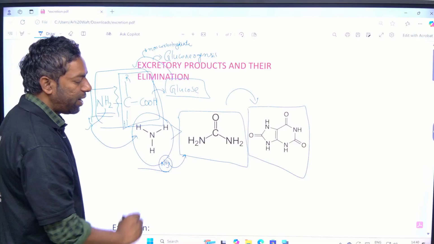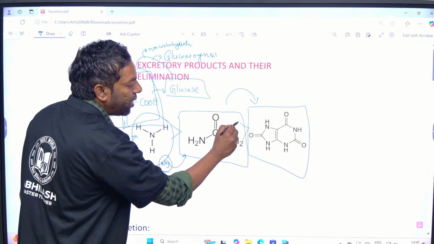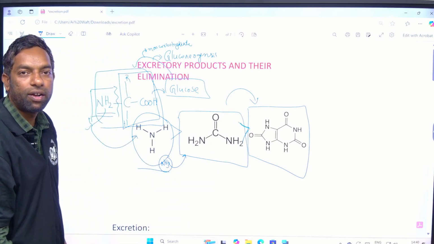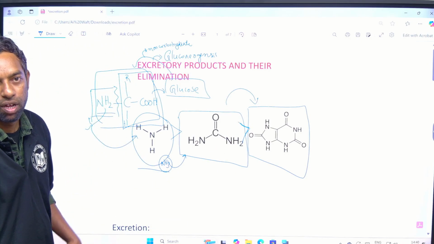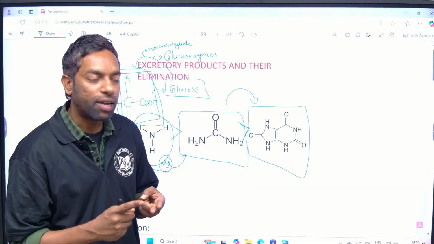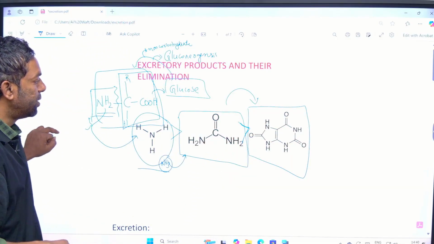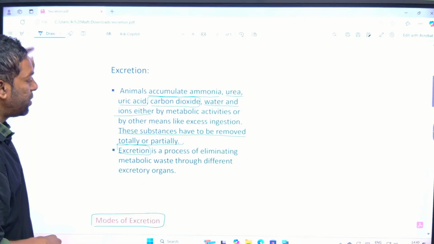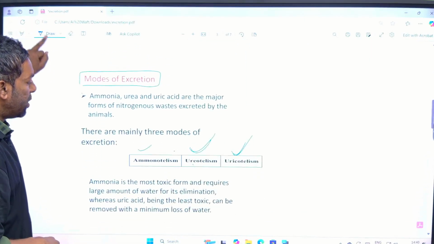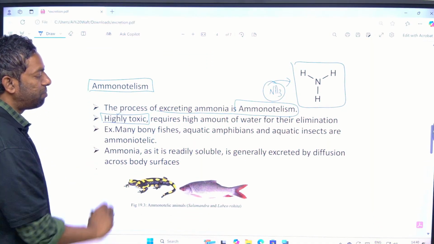Ammonia is highly toxic than urea. Urea is highly toxic than uric acid. This is the order they did ask in the previous year exam, guys. Ammonia is highly toxic than urea, urea is highly toxic than uric acid. If we come to ammonia, it is highly toxic, most important.